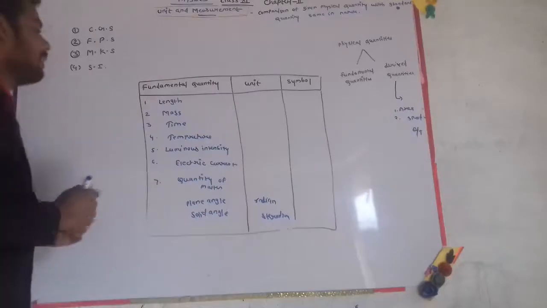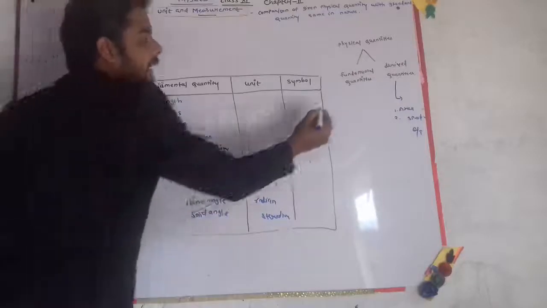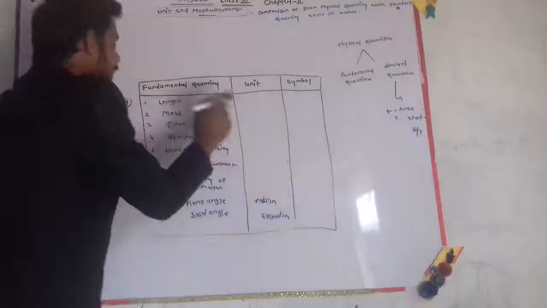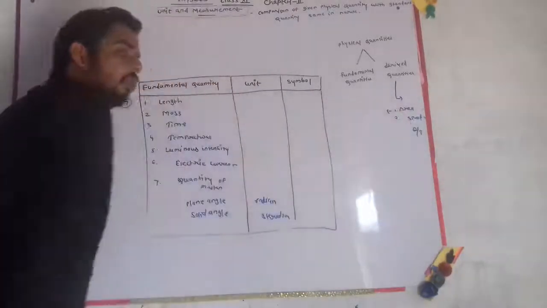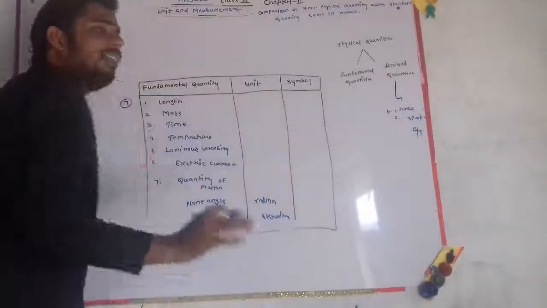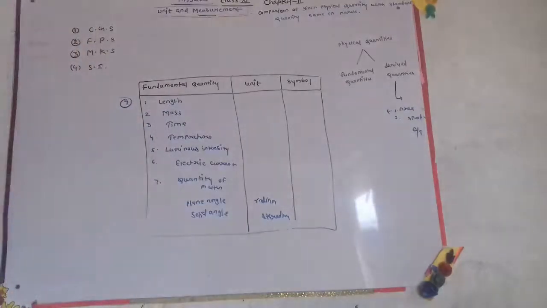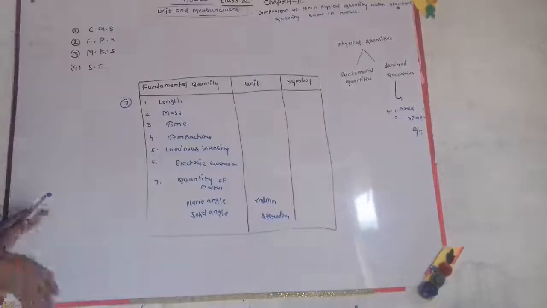Suppose the fundamental quantities are given, then we can derive other quantities. Area means length into breadth, so it is dependent on the fundamental physical quantities. Second is speed. We know that the speed formula is distance upon time. So the derived quantities are unlimited. Derived quantities are the quantities which are totally dependent on fundamental quantities. In the same manner, we can differentiate between fundamental quantities and derived quantities.